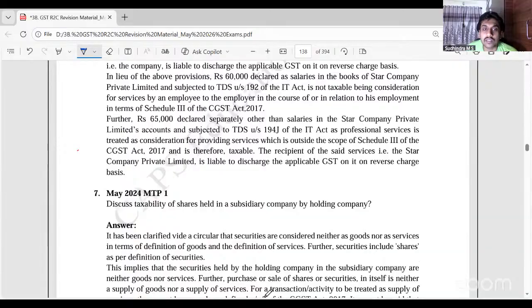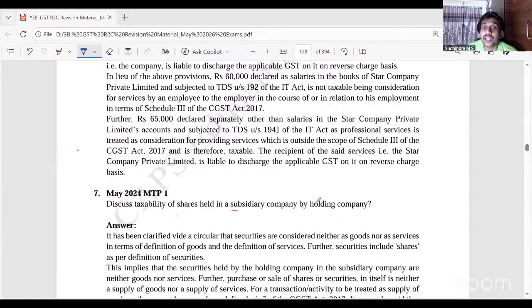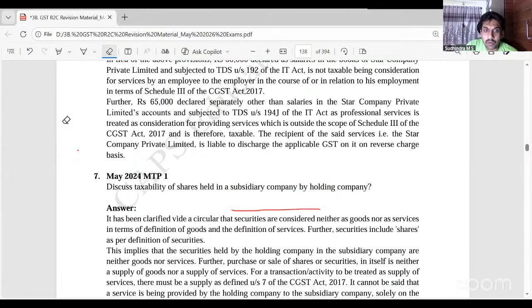Next, discuss. This is May 24 MTP, which we have learnt in the regular session. Discuss the taxability of shares held in subsidiary company by holding company. What did we understand? There was one circular that we discussed, if you remember. What did that circular tell?